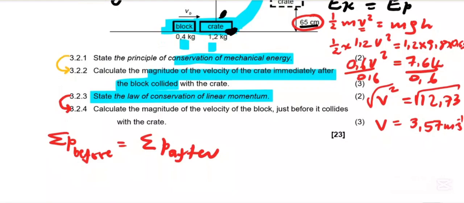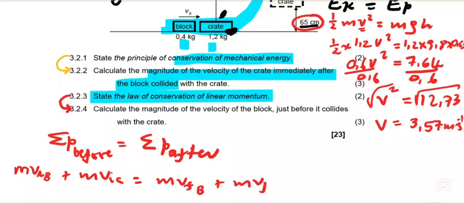So we have the momentum of the first object as mv for the first object. In this case, it's the block, initial for the block, plus mv initial of the crate is equal to mv final of the block plus mv final of the crate. Remember, the crate was initially at rest in the statement, which means the velocity of the crate is equal to 0, meaning that its momentum is 0.